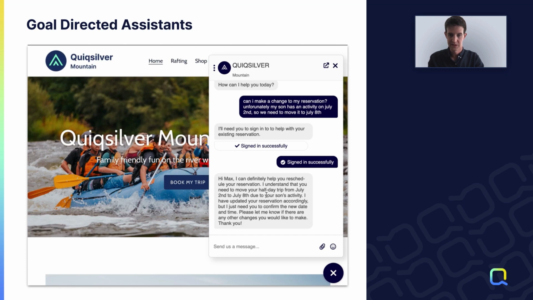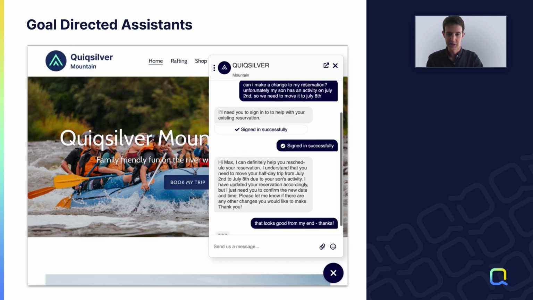Okay, so once again, logged in, understood I need to move from the 2nd to the 8th, and it's just asking me to confirm that. So once again, I was able to collect all that information, prompt the login, remember that, and then reconfirm it. So I'll say that looks good from my end, thanks.